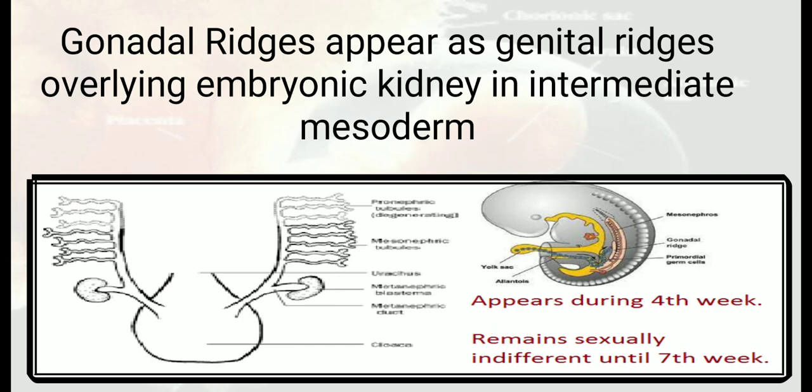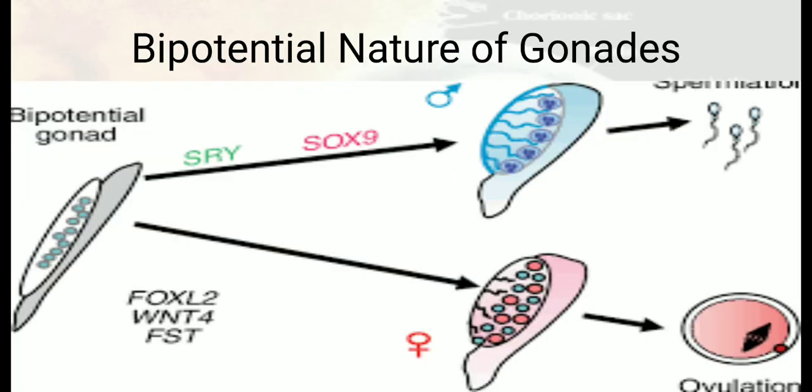You can see from the figure that overlying the kidney we have the genital ridge, which appears during the fourth week of embryonic life, but it remains indifferent until the seventh week. Now these gonads have a bipotential nature.